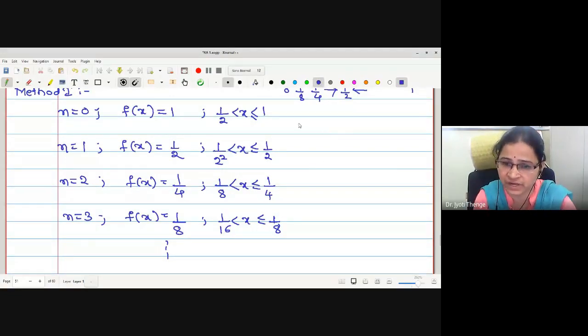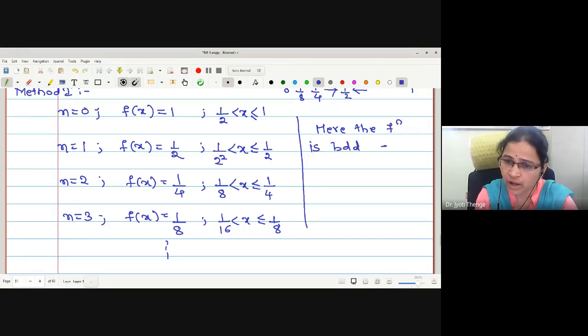Therefore, here I will write: the function f is bounded and monotonically increasing. Why are we saying monotonically increasing, not strictly increasing?